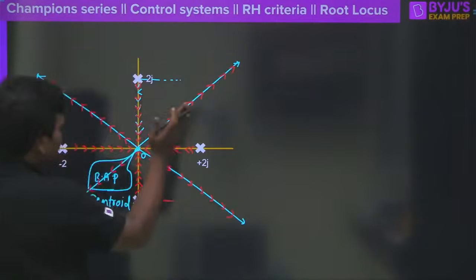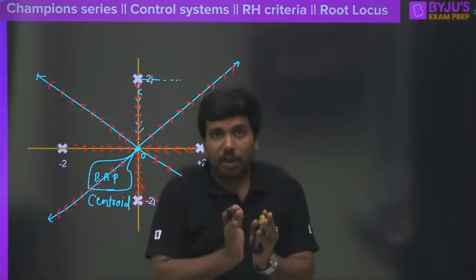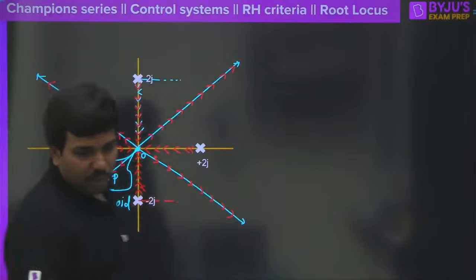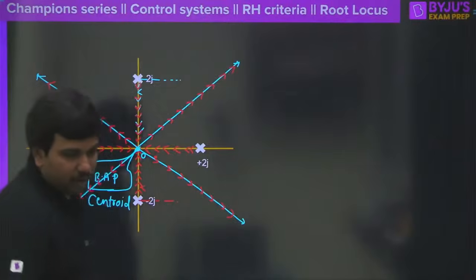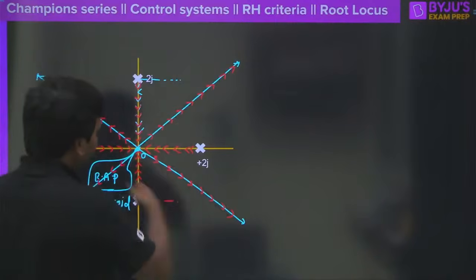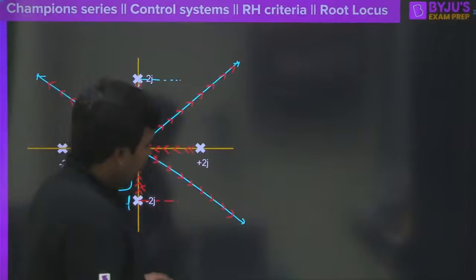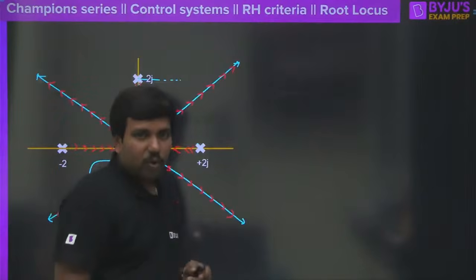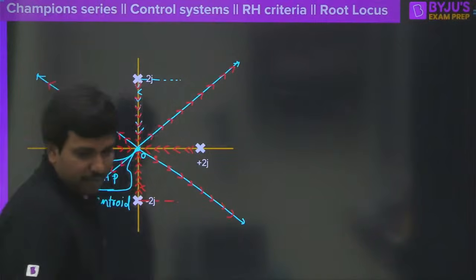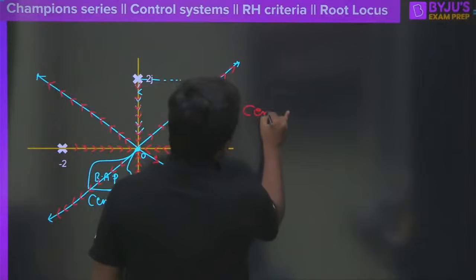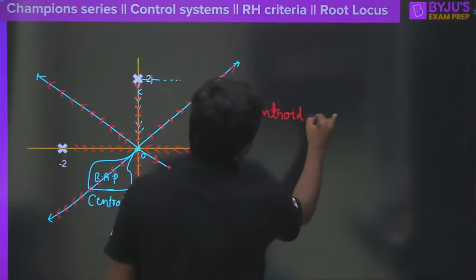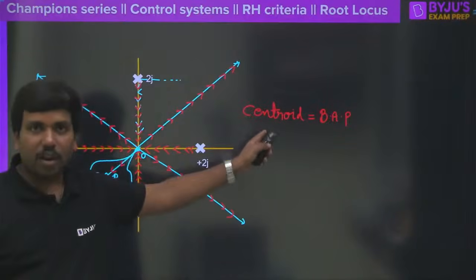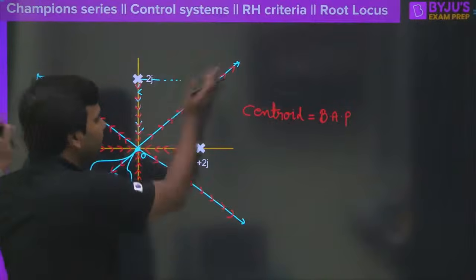So why are the root locus branches traveling along the asymptotes? Any answer from your side? Subhash, Aravind, Rufina, where are the other guys? Rohit and all. Why are the root locus branches traveling on the asymptotes? The answer is: centroid equal to breakaway point. Clear? Centroid equal to breakaway point. That's why it is all happening here, that we will have the root locus in this way.